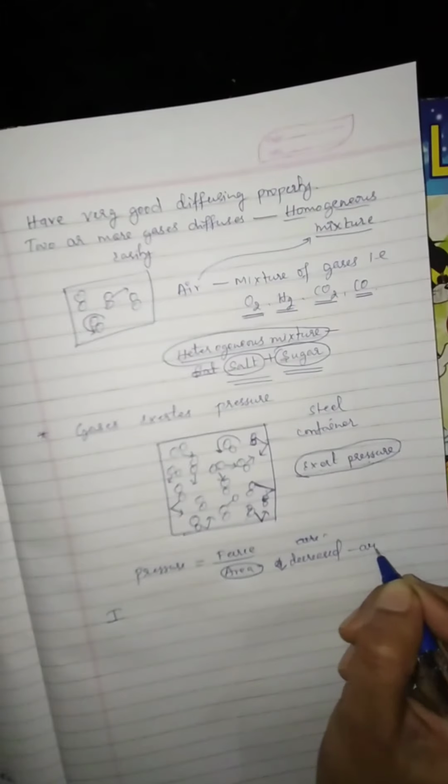Here, if area is decreased, then pressure will increase.